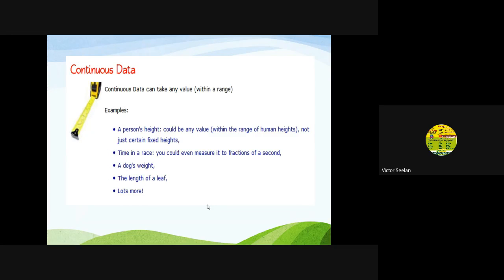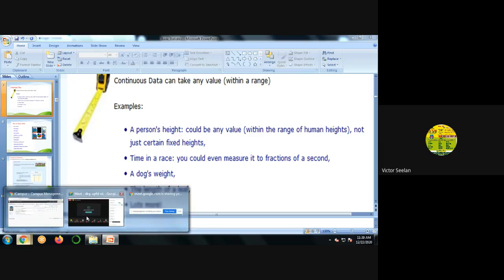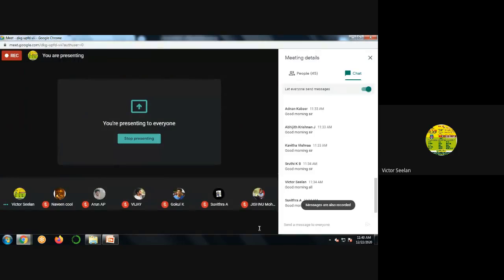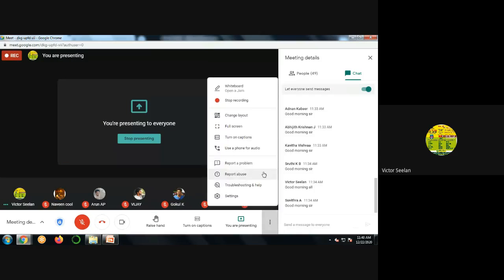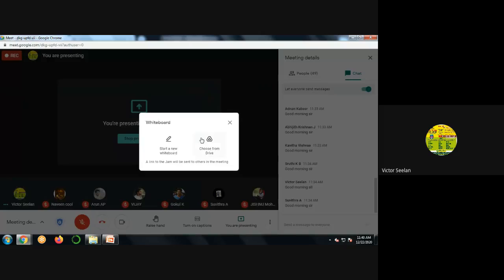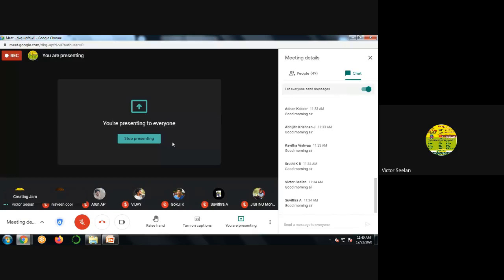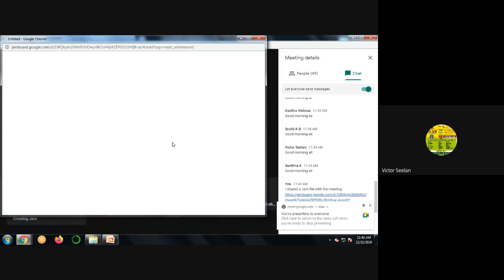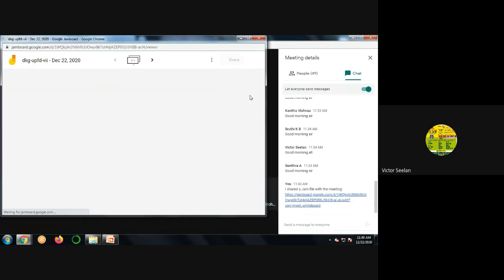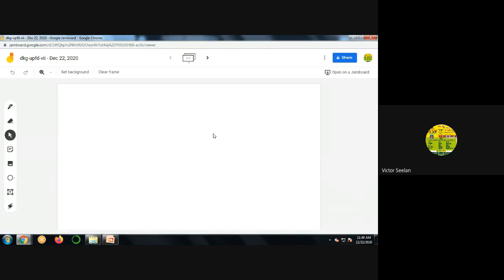Continuous means you can take any values. For example, one second. Guys, is it visible? Anyone? Yes, sir. Okay. So I already told there are two types of data.